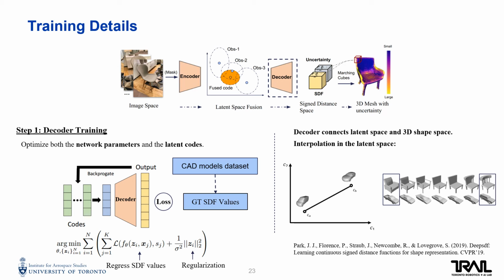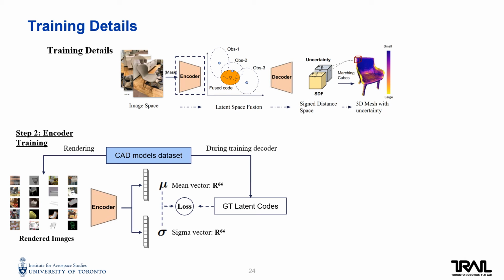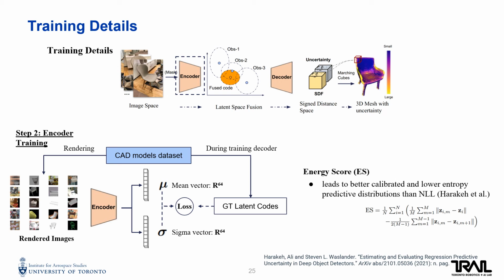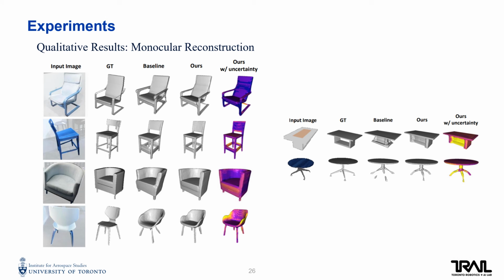The learned decoder gives a latent space that can do interpolation between any two latents. Then, we train the encoder with the ground truth latent codes from the training of the decoder. We train the encoder to predict the correct latent code mean and further output a sigma to quantify the uncertainty. We use the energy score to quantify the distance between the estimated latent code distribution and the ground truth latent code. We first present the qualitative results for monocular reconstruction.